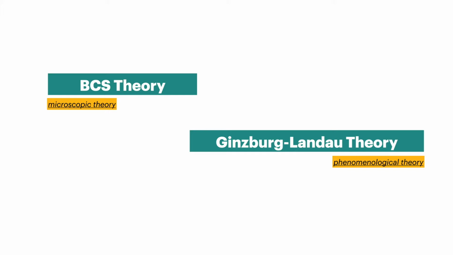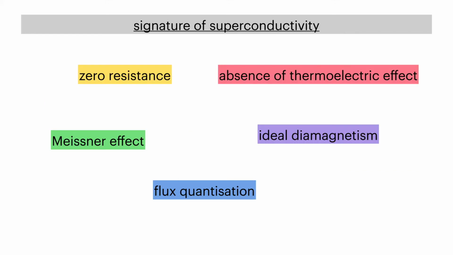In that previous slide, you mentioned that diamagnetism and flux quantization, do they have different types of superconductors, type 1 and type 2?